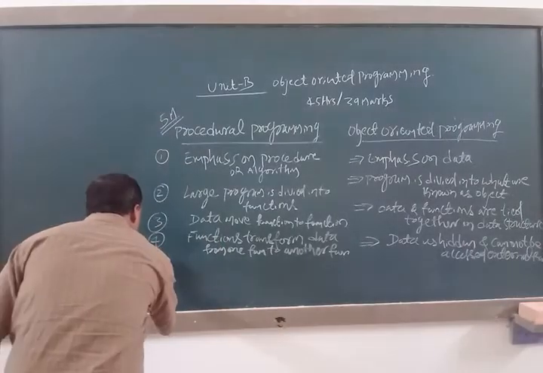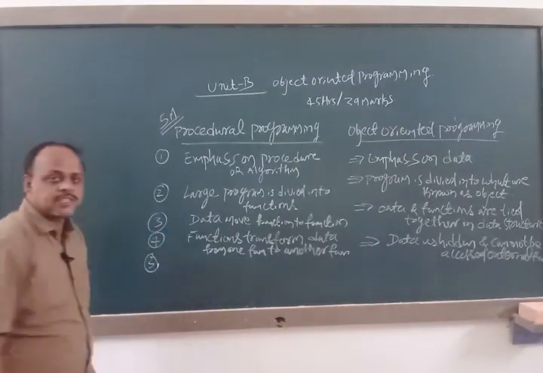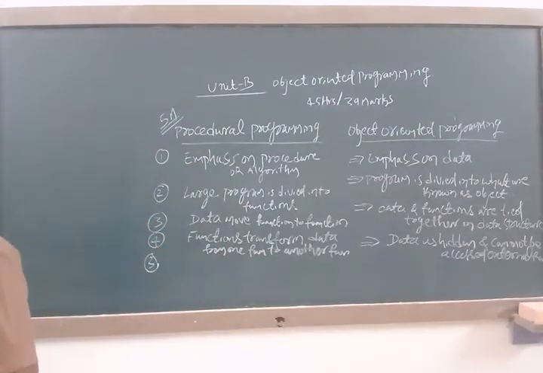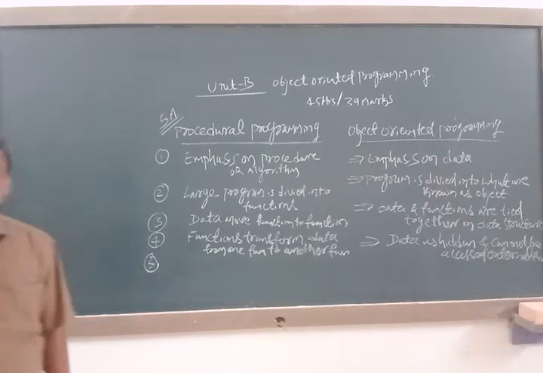And the next point, the fifth point: in procedural programming, new data and functions cannot be easily added whenever necessary.